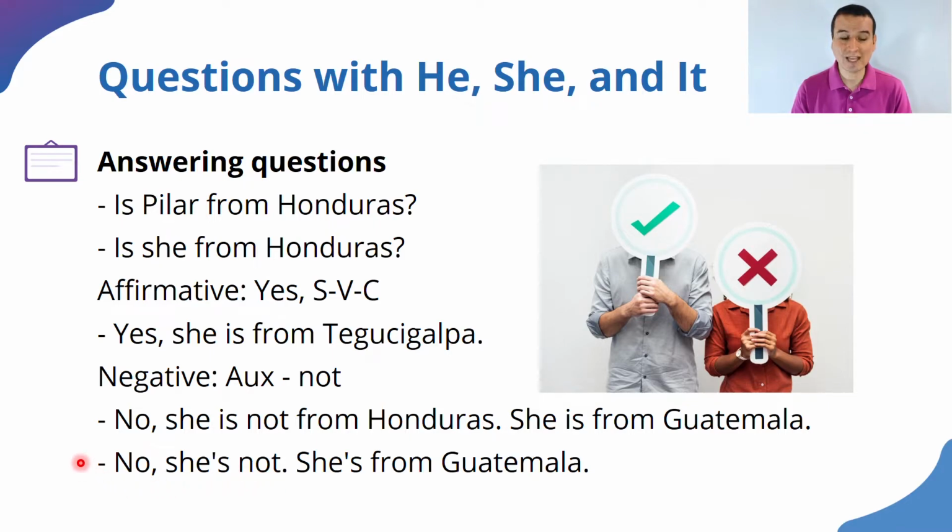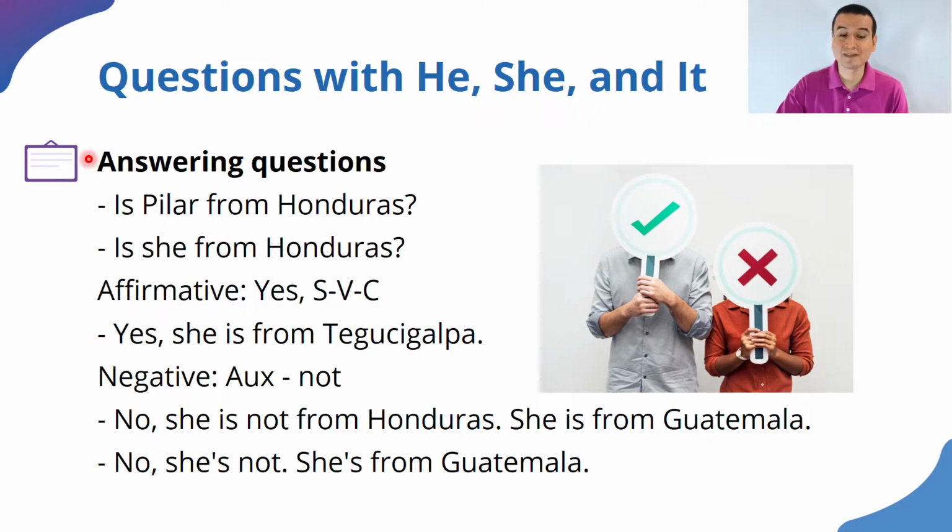That is a short answer, and that is, by the way, also contracted. It means that we don't need to say she is not. We can say that if we want to, but we can contract it, she's not. And we can specify the right answer. She's not, she's from Guatemala. In that second example, we are also using the contraction.